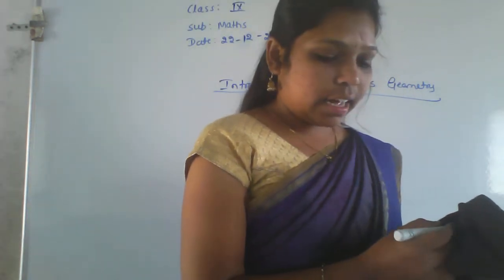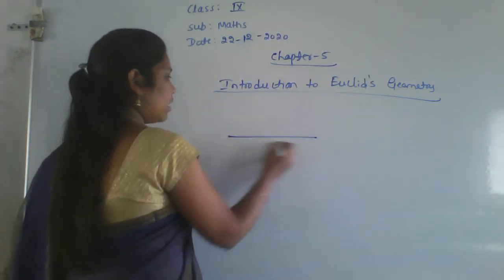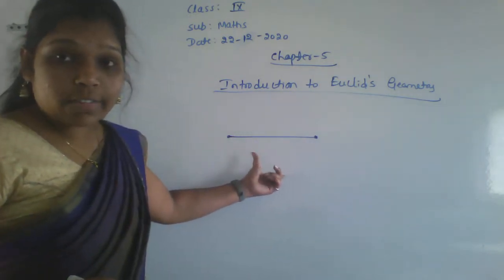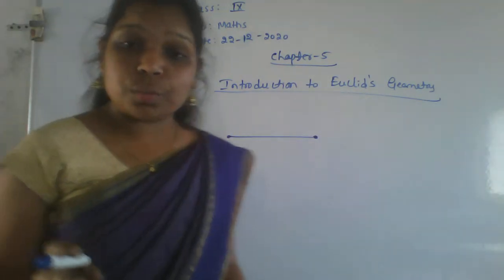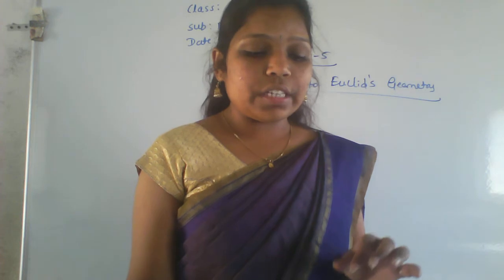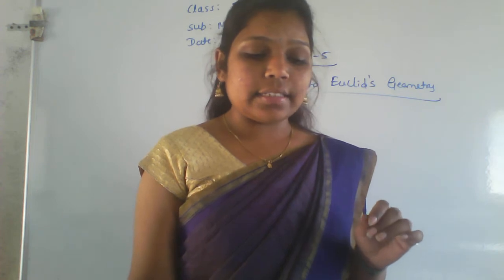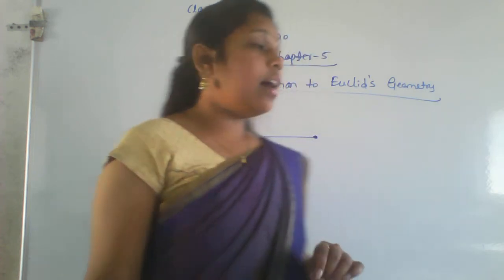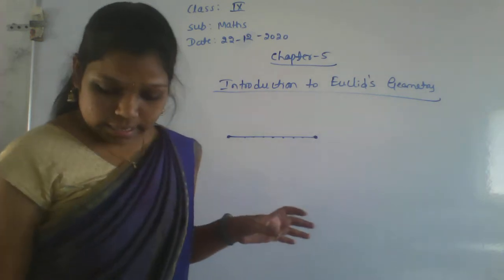Next, the ends of a line are points. Here this is one line and these are its end points. The line ends should always be points only. This is a point and this is a point. And what is the fourth one given here? A straight line is a line which lies evenly with the points on itself. That is called a straight line.